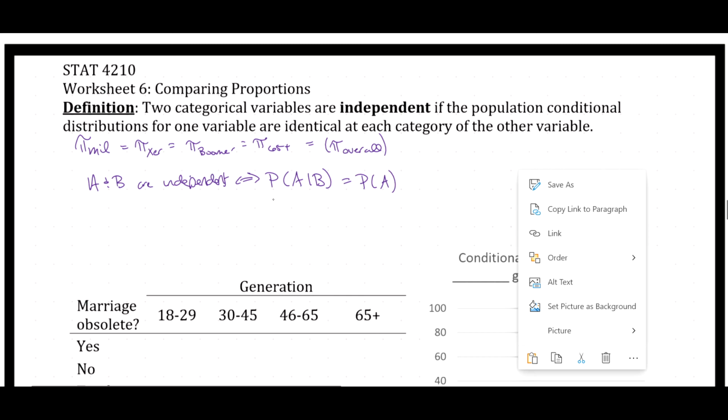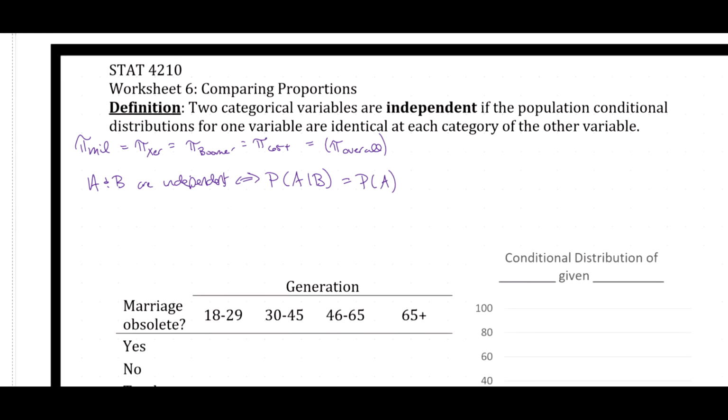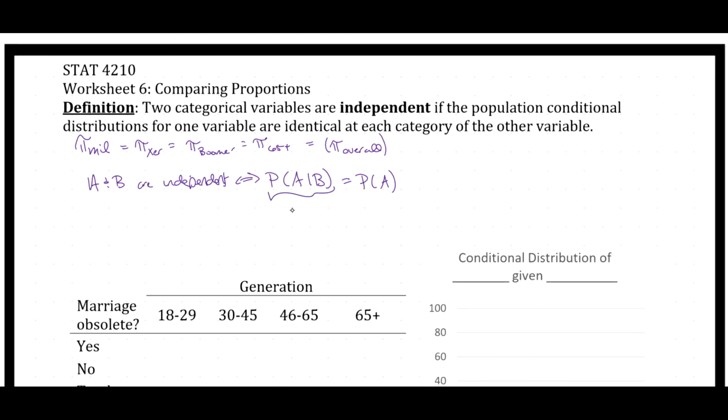So this right here, this is a conditional probability. This is saying the probability of A conditioned on B is just the probability of A if A and B are independent. That's like saying the probability of believing in obsolete marriage, given that you're a millennial, is just the probability of believing in an obsolete marriage if generation and marriage views are independent. So that's where this is coming from.